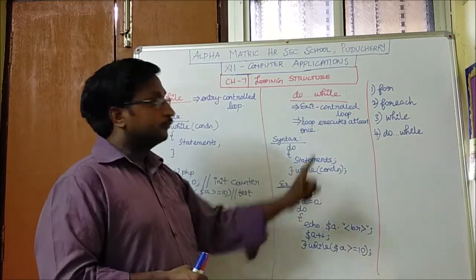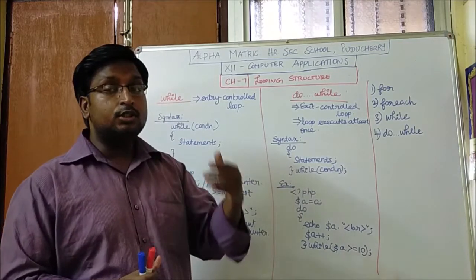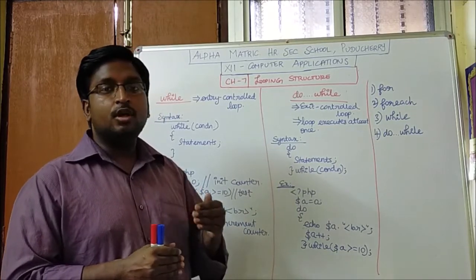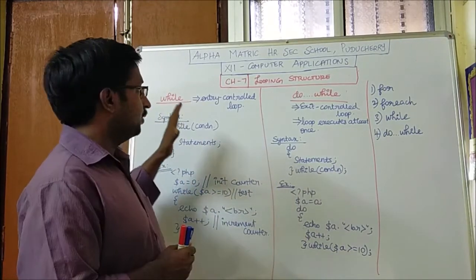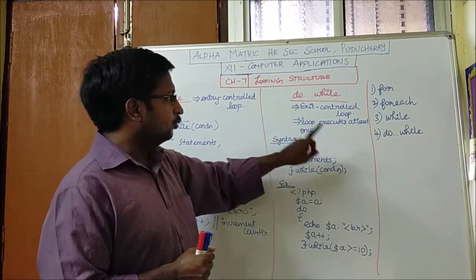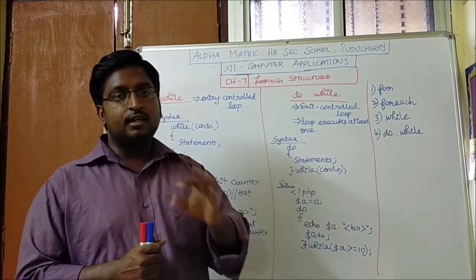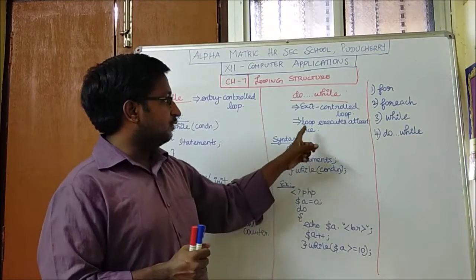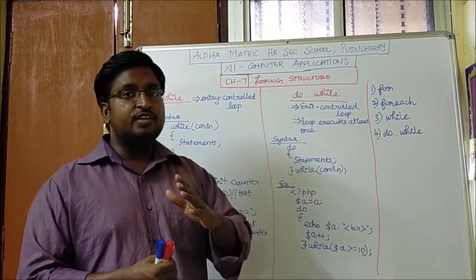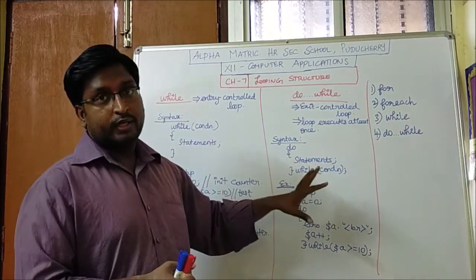You will see about do while. Do while is the exit controlled loop. It means that the condition is checked at the end of the loop, not at the beginning of the loop. This is the major difference between the while and the do while loop. And one more thing is the loop executes at least once without checking the condition. That's why we have written that the loop executes at least once. Minimum once the loop gets executed without checking any conditions. So that is the difference between the while and the do while.